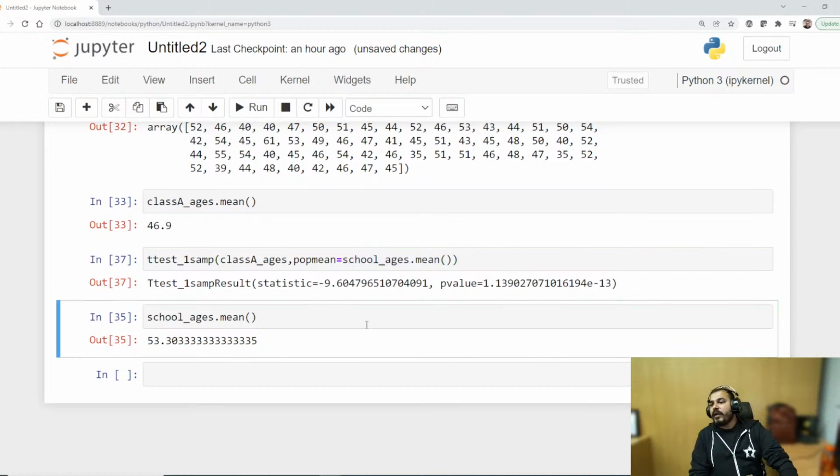So like this, you can basically check out all the things and verify whatever we have done. Okay.